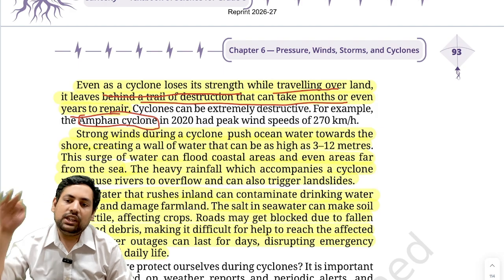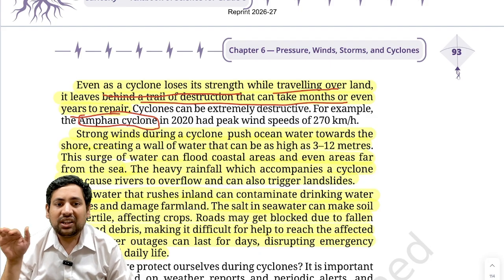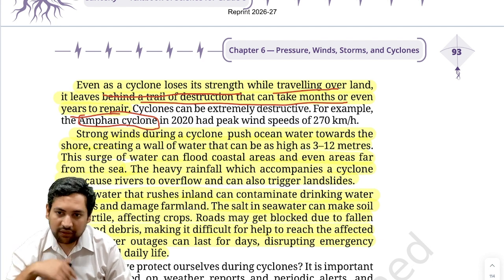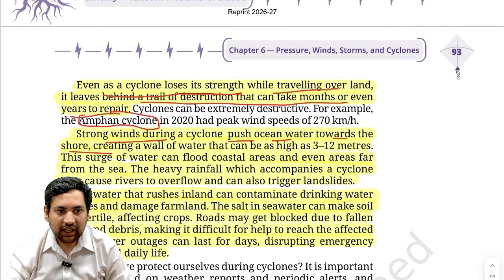Correct. So even though it is much reduced on land, it is still going at speeds like 100 kilometers per hour. So it causes a lot of destruction even on land, for a few hundred kilometers even. Then strong winds during a cyclone push ocean water towards the shore, creating a wall of water that can be as high as 3 to 12 meters.